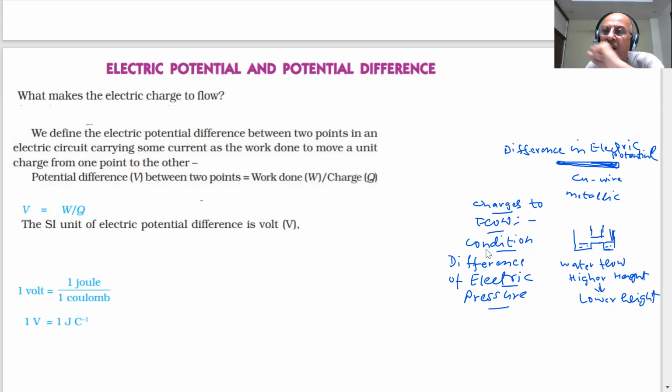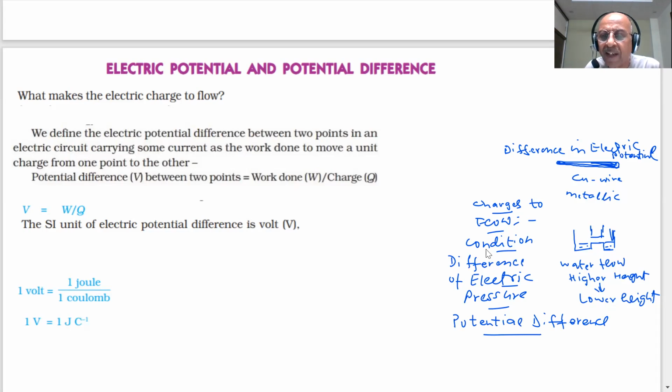Heat is flowing from higher temperature to lower temperature. And here you want charges to flow. The charges will flow from higher electric pressure to lower electric pressure. Tell me, am I right or wrong? So we have to create what we call a potential difference, students. Electric potential, electric pressure, means potential difference has to be there.